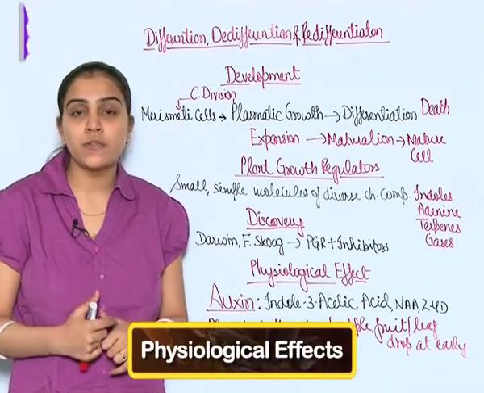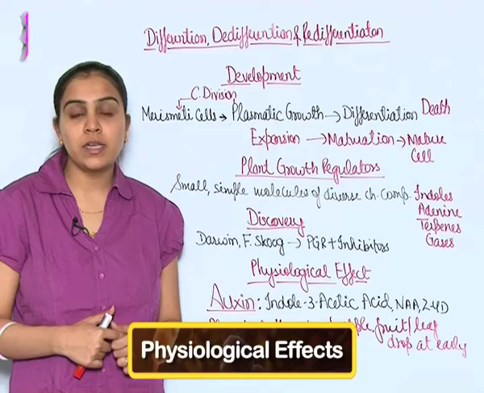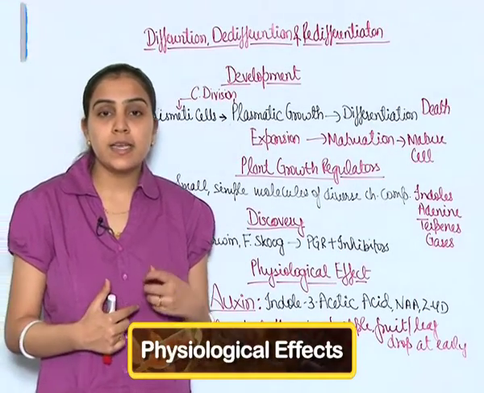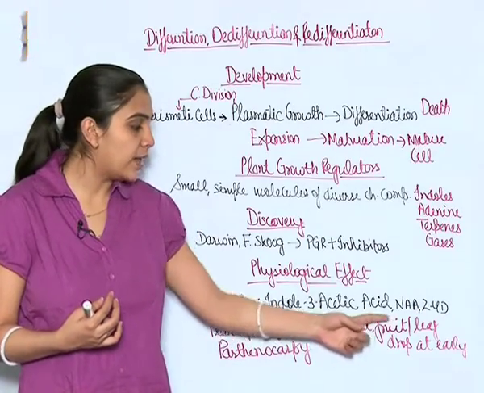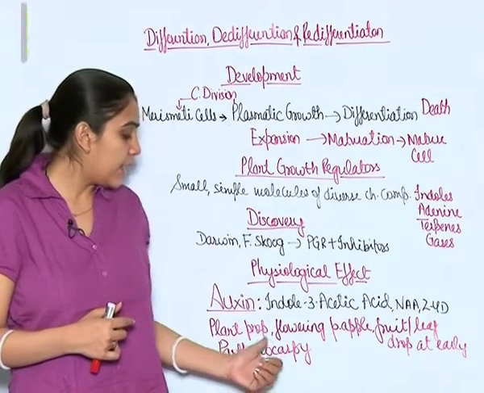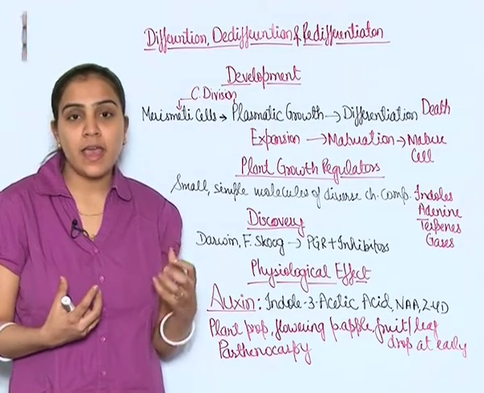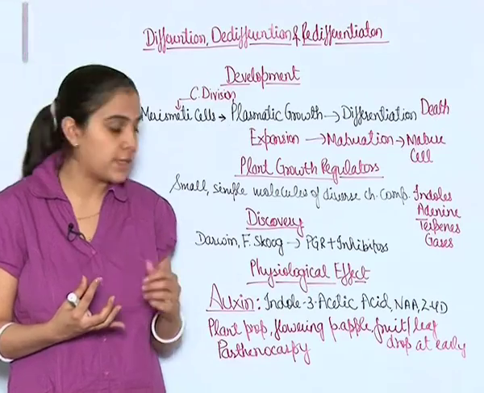Physiological effects of PGRs. Auxin. Auxin is chemically indole-3-acetic acid. Synthetically or humanly synthesized auxins are NAA and 2,4-D. They help in plant propagation as they promote the development of roots on the stem.